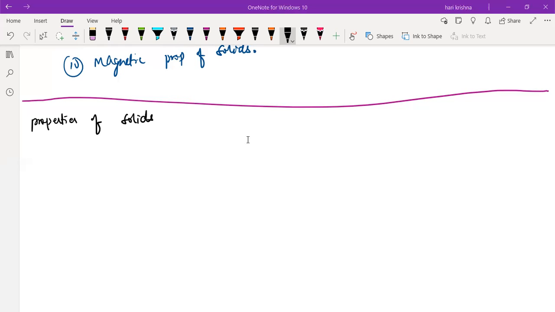And solids are generally incompressible in nature because of the absence of empty space between the particles. And the intermolecular force of attraction is very, very high in the case of solids compared to liquids and gases. These are the general properties of solids.